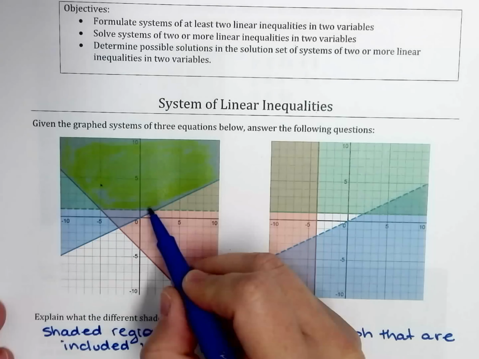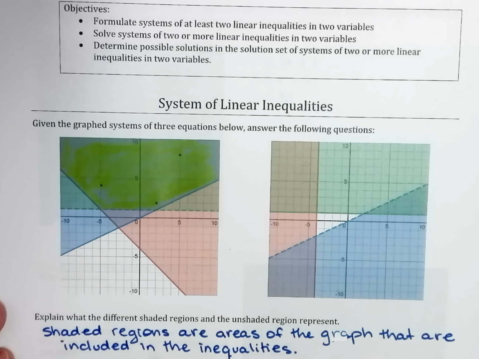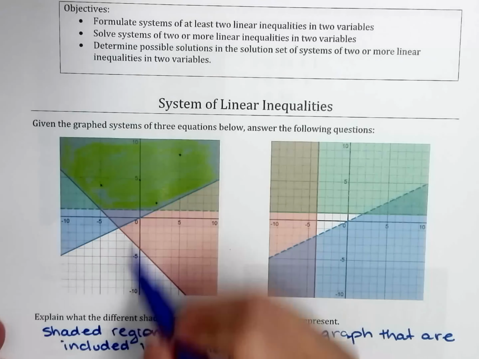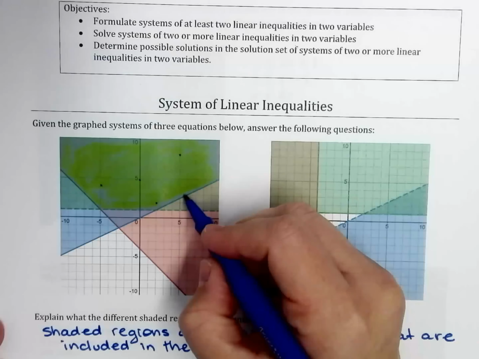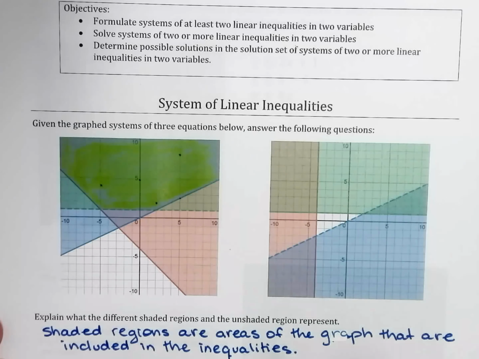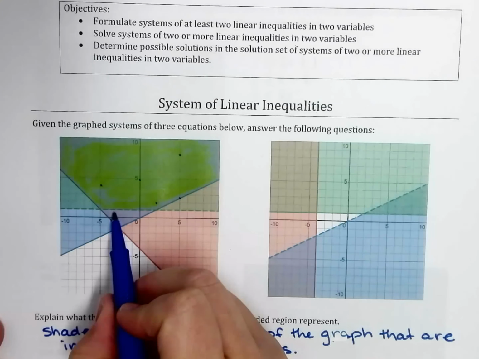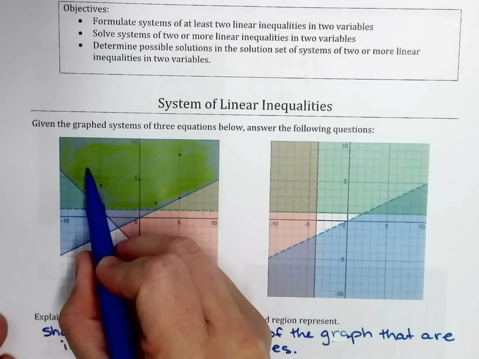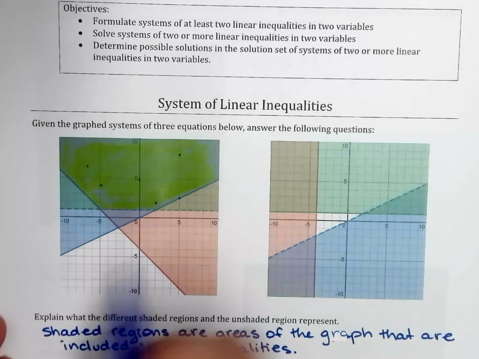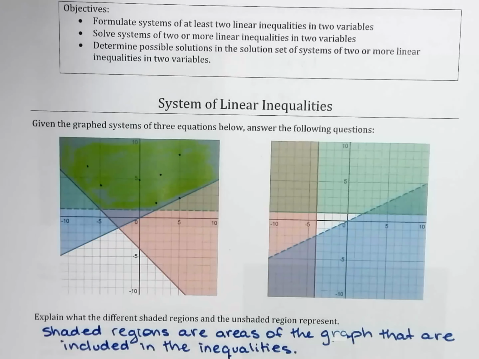It could be a point here, a point here, a point here, any point. Oh, even at this point right here on the line, it's also part of the answer. Just be careful, not on the dotted line. That is not part of the answer. Okay, but even if it's a fraction right there in the middle, they're all parts of the answer.